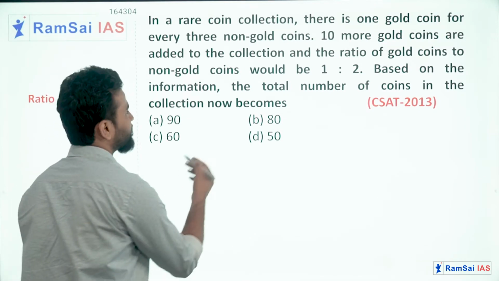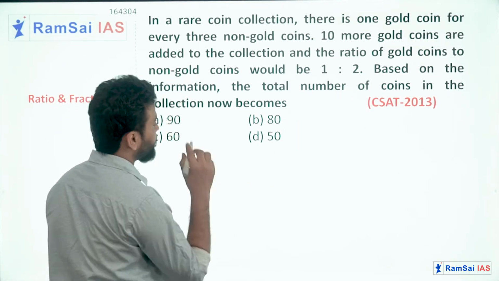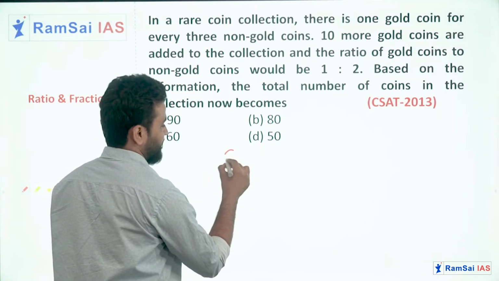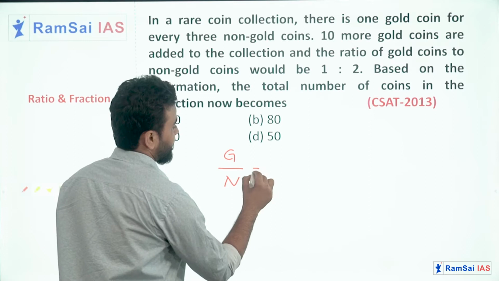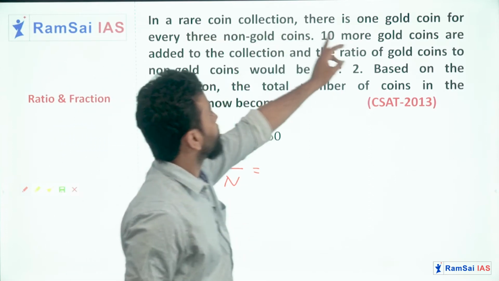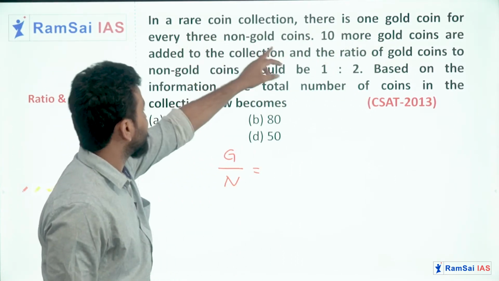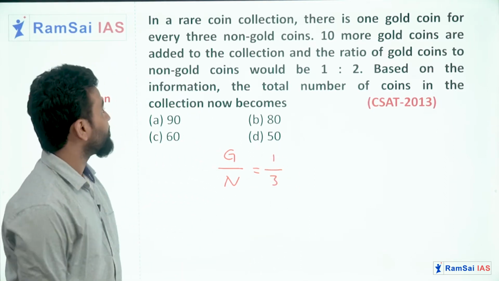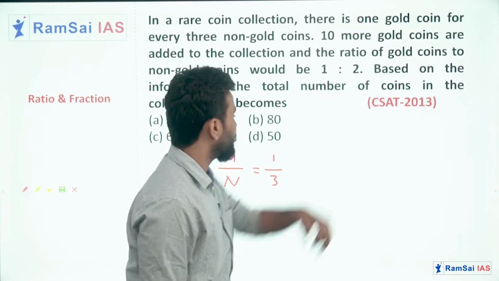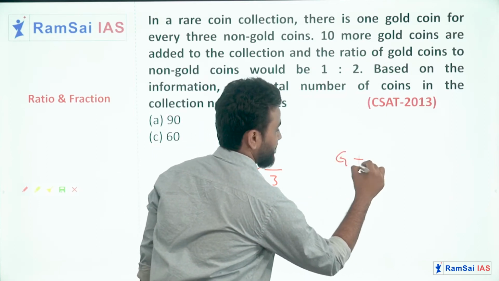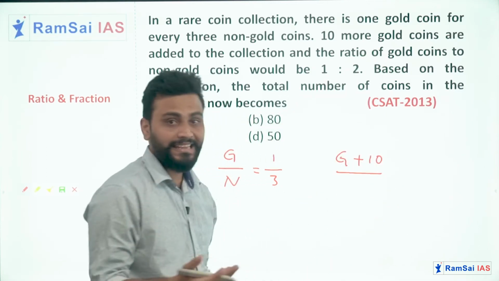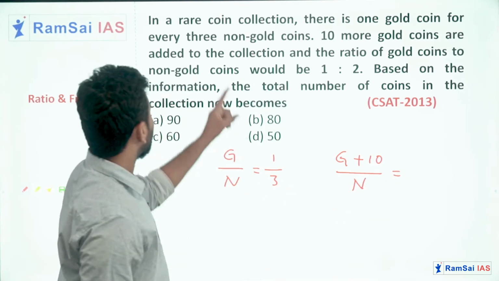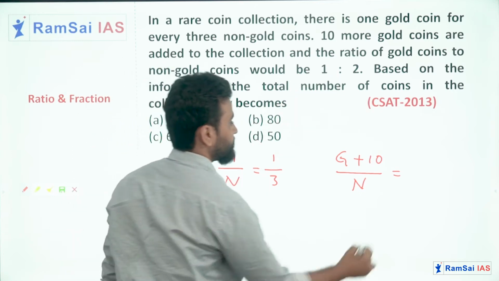Okay, I will consider the number of gold coins as G and non-gold coins as N. Then the ratio will be 1 gold coin for every 3 non-gold coins, 1:3, right? Next, what happened? When we add 10 more gold coins, G plus 10, and we did not add any non-gold coins here, N, the ratio will be 1:2 here.